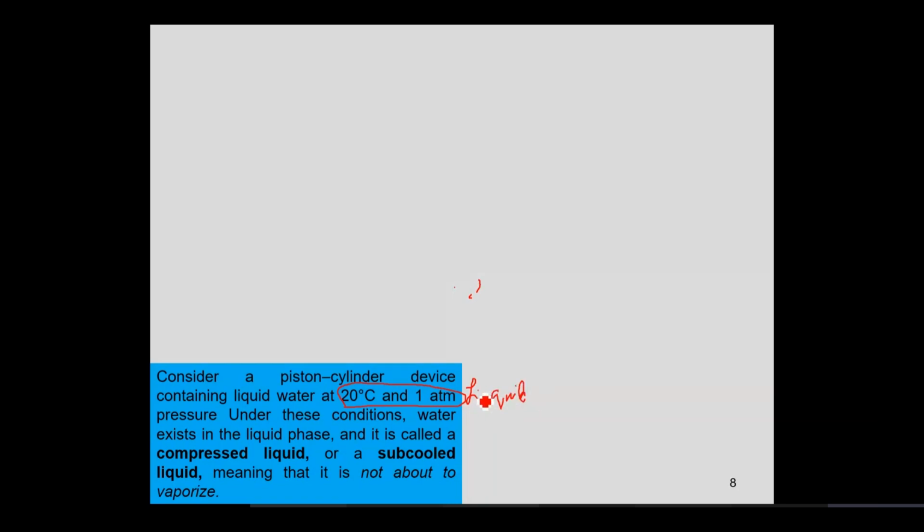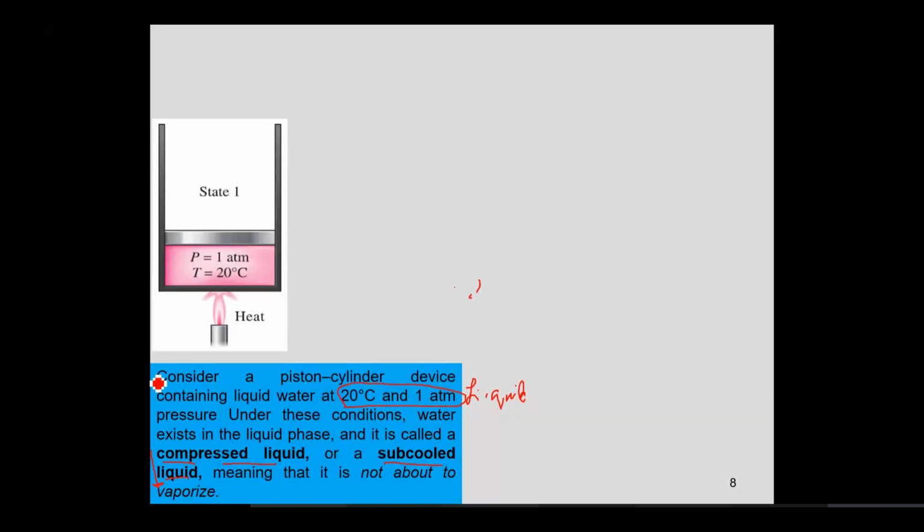And we refer to this water as compressed liquid or subcooled liquid, which means a liquid which is not about to vaporize. That is basically a compressed liquid. Like you have over here, pressure equals 1, temperature equals 20, you have liquid state, and you have a heating source at the bottom. This is your state 1, which is being defined as the compressed liquid state or the subcooled liquid.